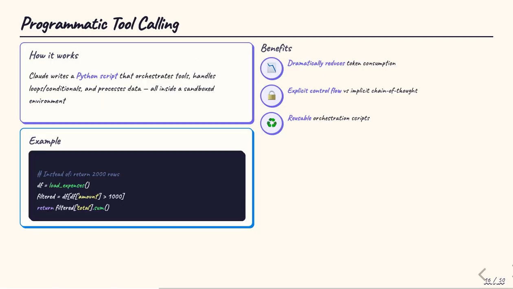Here's the key insight of programmatic tool calling. Control flow is explicit in code, not implicit in the chain of thought. Instead of the model having to reason through 2,000 rows of data in its context window, it writes a script that does the processing in a sandboxed environment. The script loads the data, filters it, aggregates it, and returns one number, the total. This dramatically reduces token consumption, makes the logic explicit and reusable, and improves reliability. The model isn't reasoning about the data, it's orchestrating code that processes the data.